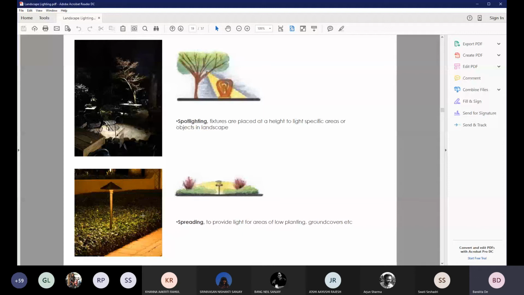Then we have spotlighting. Here fixtures are again placed at a higher level. They can be strapped around trees and the beam of the light is focused over an object to create a focal light around that object. Another technique of lighting that's used mostly in shrub areas or planting areas is spreading, where a low height light is used. These lights are designed with shields on top, which help in expanding the light over shrubs and ground covers.